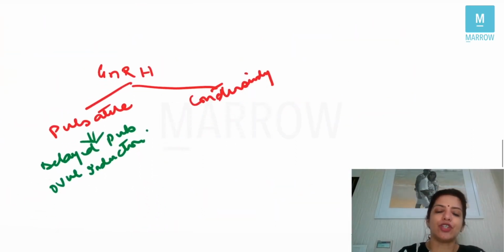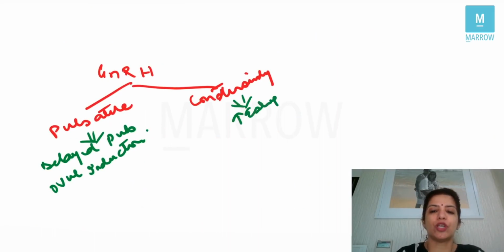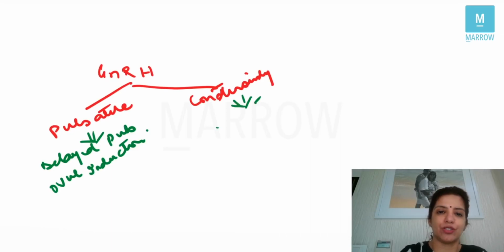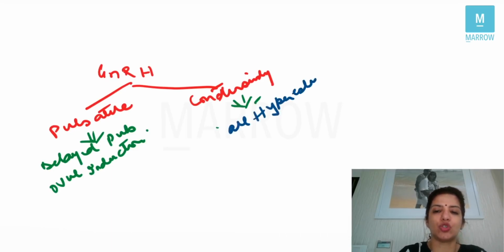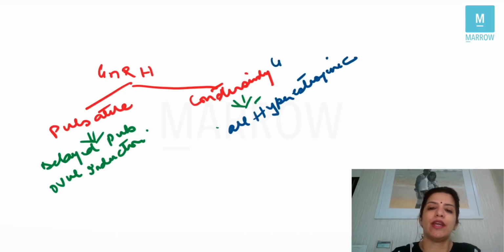And continuous GnRH is given in all those conditions where the levels of estrogen are high. So in all hyperestrogenic conditions, you will give continuous GnRH.